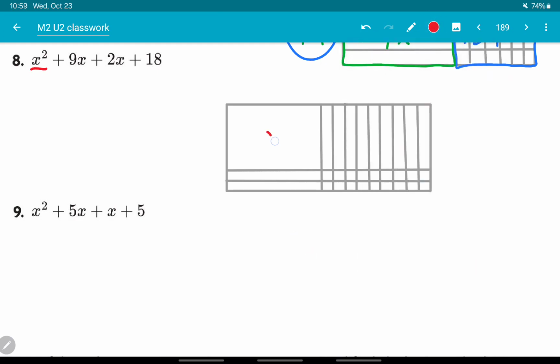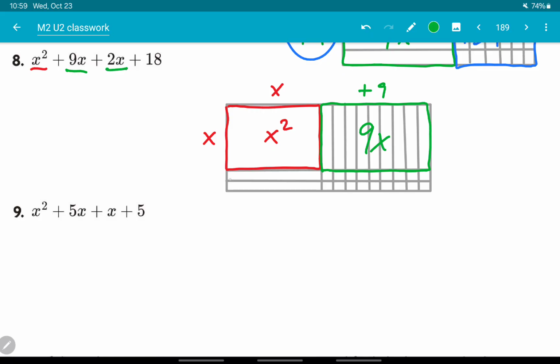my x squared is right here. That's an x by x. So this region is my x squared. Then I have 9x's over here. 1, 2, 3, 4, 5, 6, 7, 8, 9. So if this is 9x and this is x, this must be a plus 9.